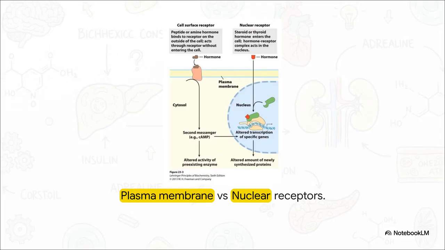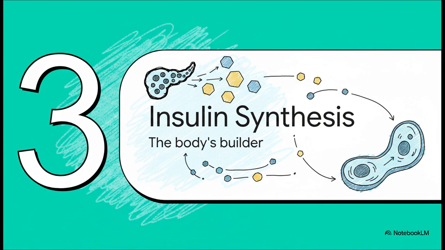Where that lock, the receptor, is located depends entirely on the hormone's chemistry. Take peptidic or amine hormones like insulin and glucagon. They love water, meaning they can't slip through the lipid barrier of a cell membrane. So their receptors have to sit right on the outside of the plasma membrane, triggering a second messenger inside the cell. But steroid hormones? They're derived from cholesterol. They're hydrophobic. They just slip right through that plasma membrane and head straight for the nucleus to alter gene transcription directly.